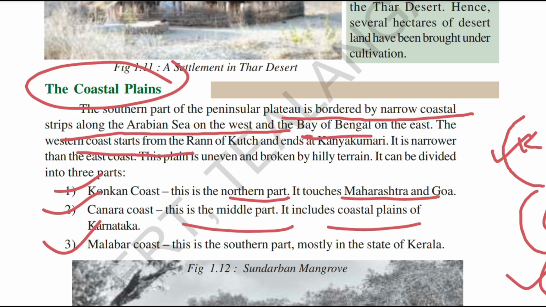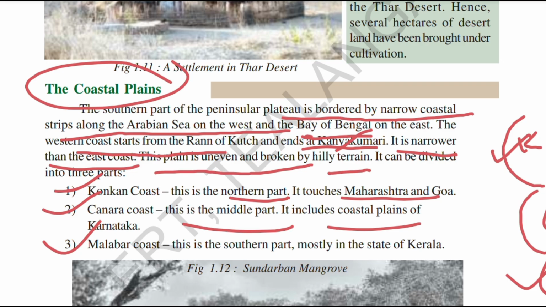The western coast starts from the Rann of Kutch, as I showed you, it's from Gujarat, and ends at Kanyakumari. Already we have discussed this. It is the southernmost part of India, which is Kanyakumari, and the western coast is narrower than the east coast. Even this plain is uneven and broken by hilly terrain.